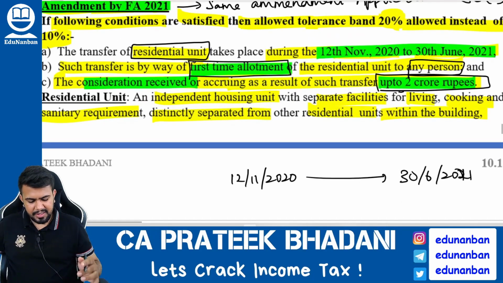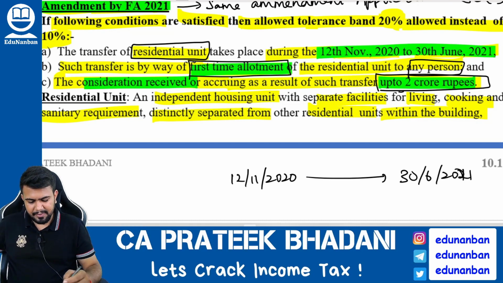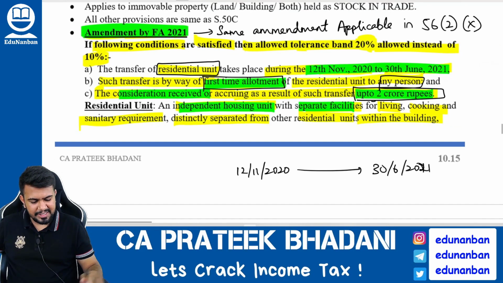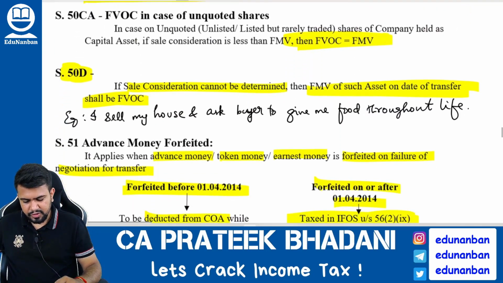What is a residential unit? A residential unit is nothing but a flat or apartment, etc. That means it is an independent housing unit where there are separate facilities for living, cooking, and sanitary requirements, which are separated from all the other residential units within the building. Okay, so I hope you are clear.